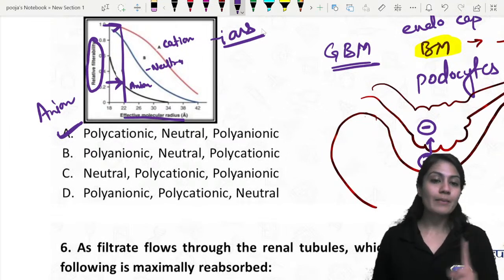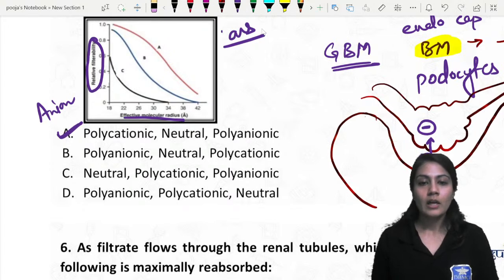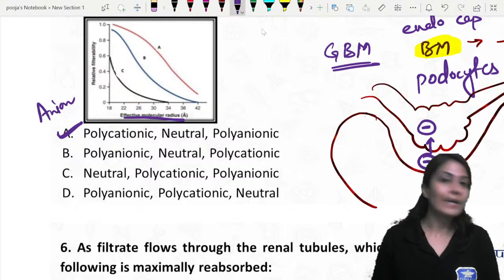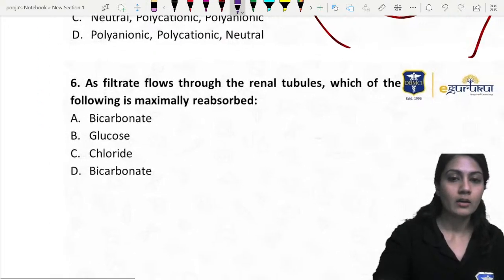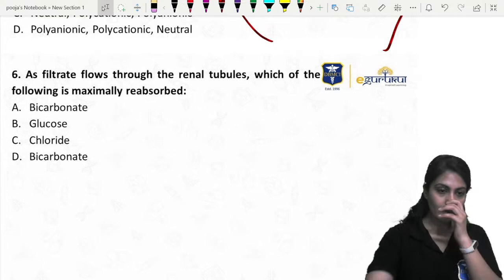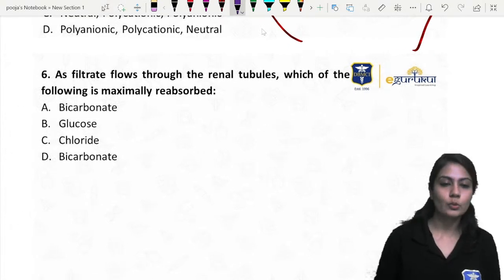Important question. First time this question is given, and this diagram is only and only given in the international edition of the Guyton. Not even in the Ganong it is present. Ganong mein bhi ek diagram is not there. Okay. So INI-CET people are also following the graphs of Guyton. That secret we know now.